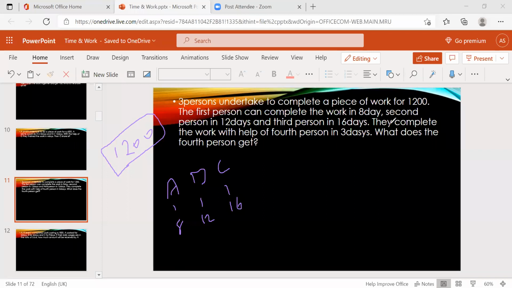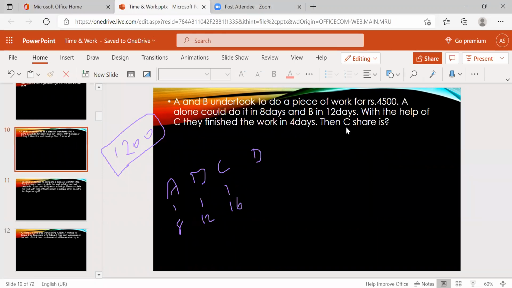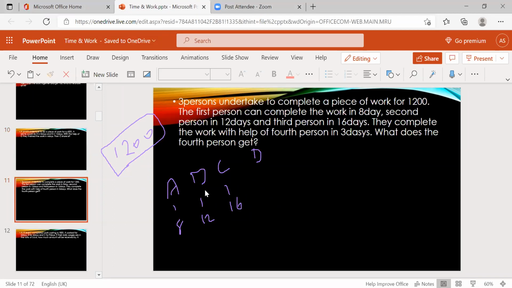And with the help of the fourth person, that means D. Same as the previous problem, the third person C is included here. Now 3 persons are already there and a fourth person D is included. With the help of D, that means A plus B plus C plus D, you can complete in 3 days only. Now, what does the fourth person get? That means D will get the amount they're asking.